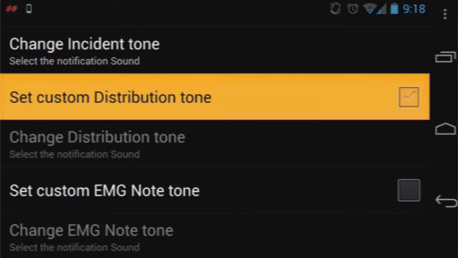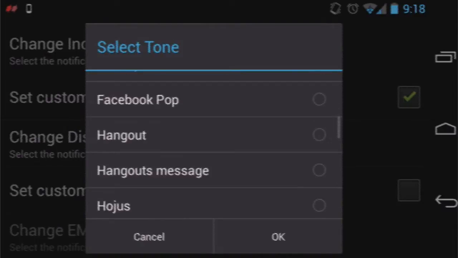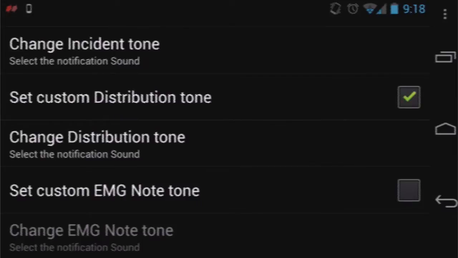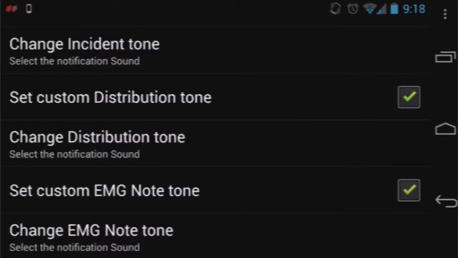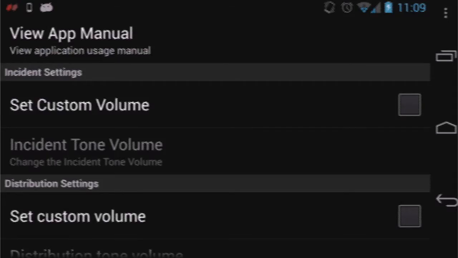Now let's set a custom distribution tone. Select a different tone from the pop-up and click OK. Now let's set a custom emergency note tone. Select a different tone from the pop-up. Once set, click OK.